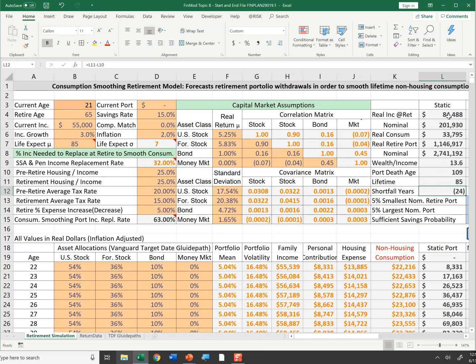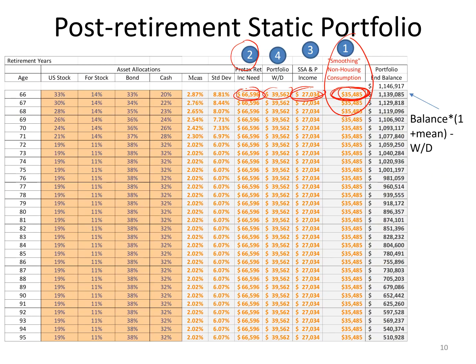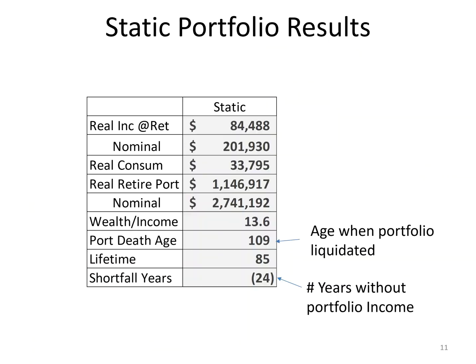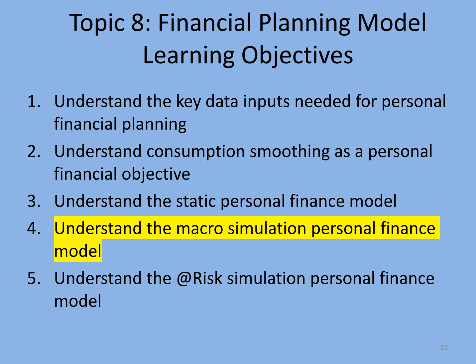This tells me I'm expected to have plenty of money to last 109 years when I expect to live to 85. In the next topics, we'll talk about how to take that model and turn it into a simulation and talk about a stochastic process for portfolio returns.